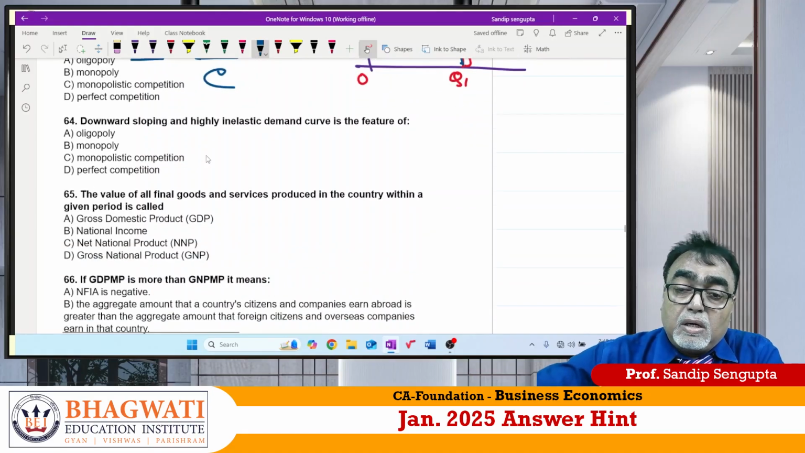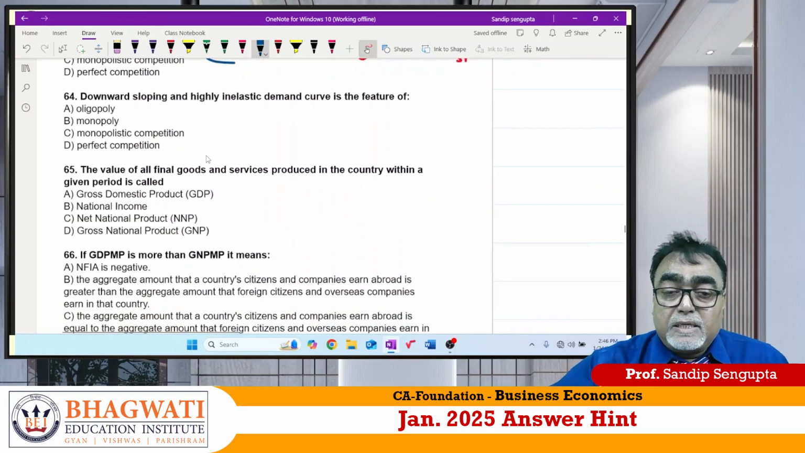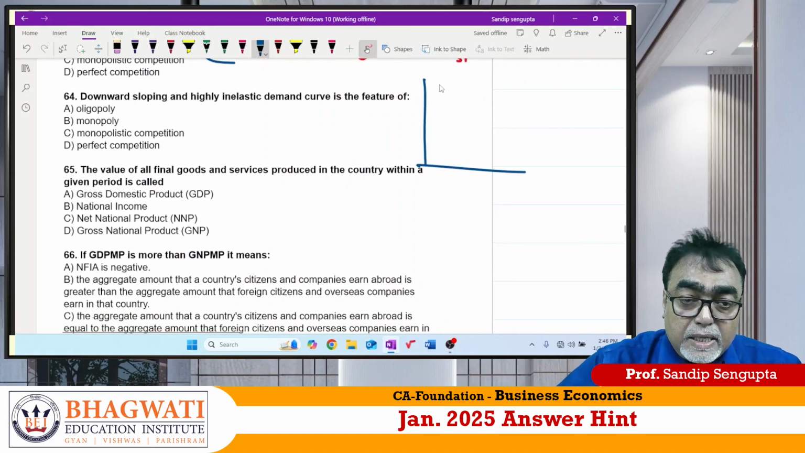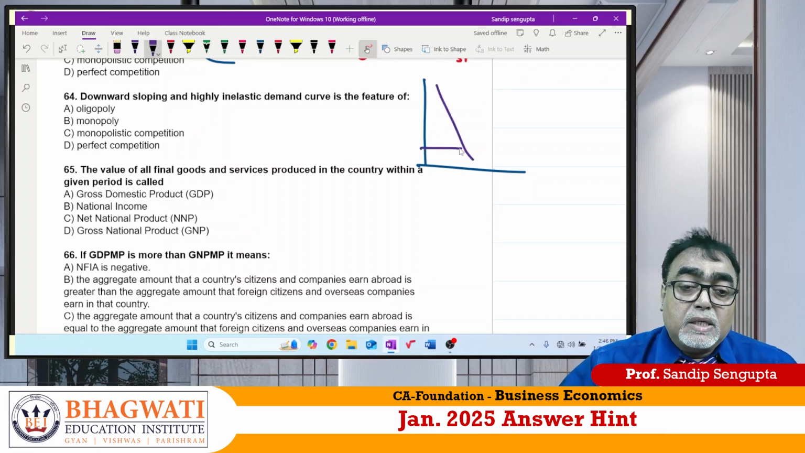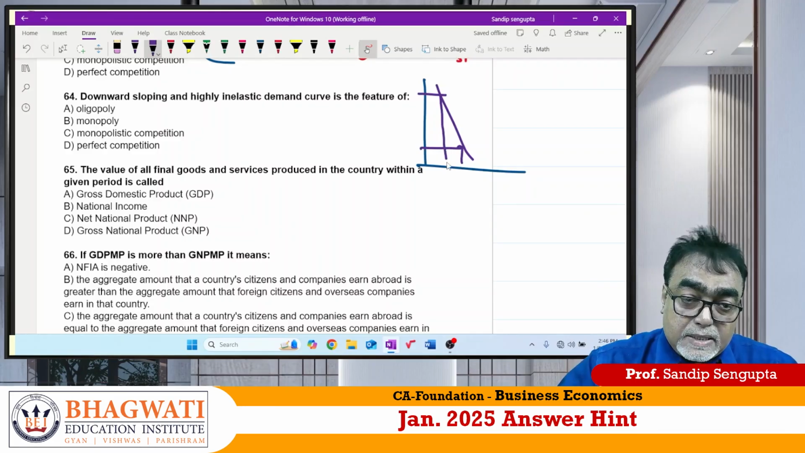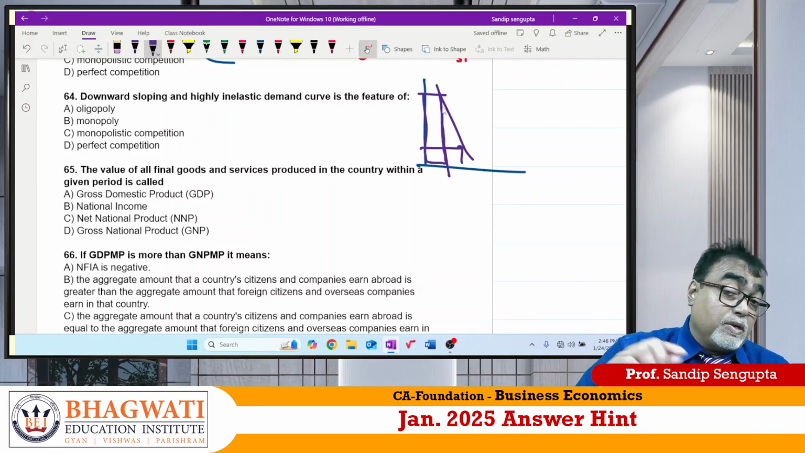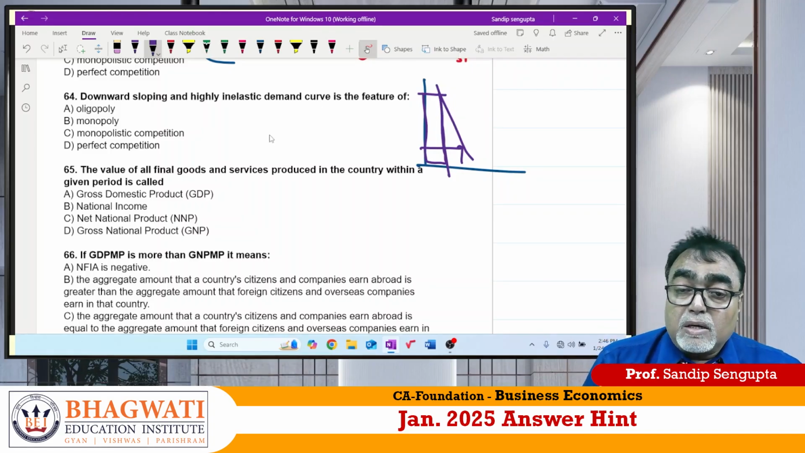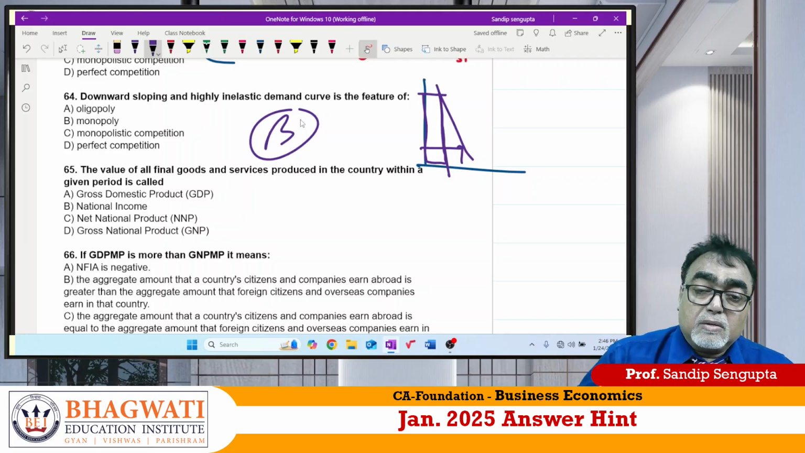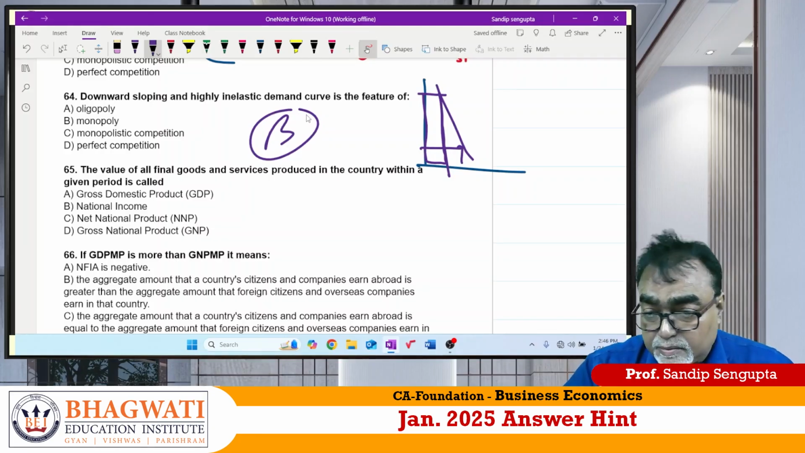64. Downward slope, highly inelastic demand. Highly inelastic demand means steeper demand curve. It should not intersect. Steeper demand curve. So steeper demand curve means what? Even if price increases, total expenditure increases. This is only possible if it is less substitute or no close substitute. The answer should be what? Monopoly. Monopoly is a single seller. Correct?